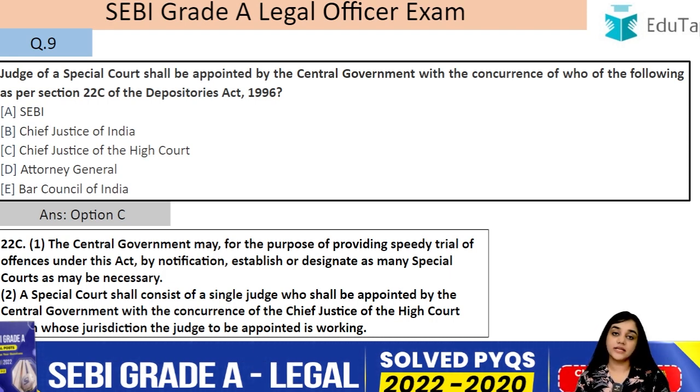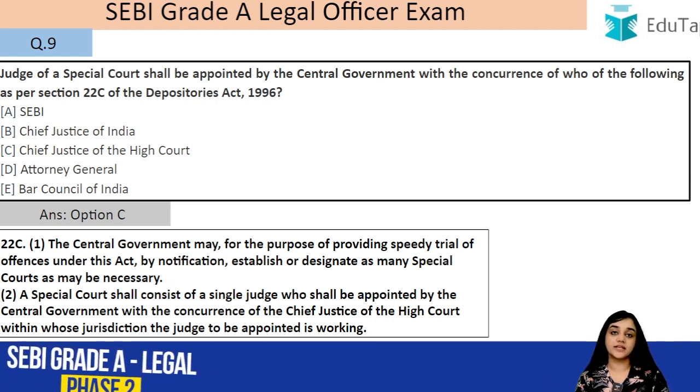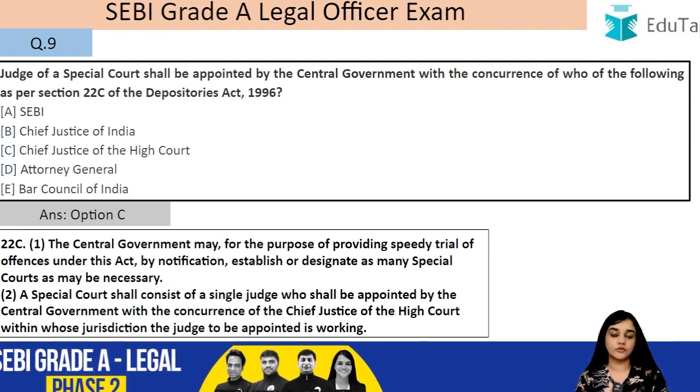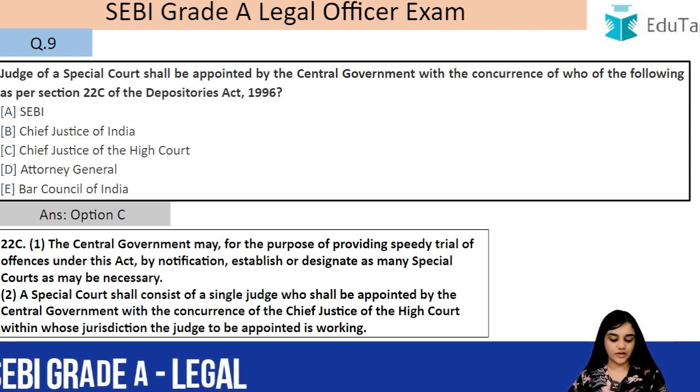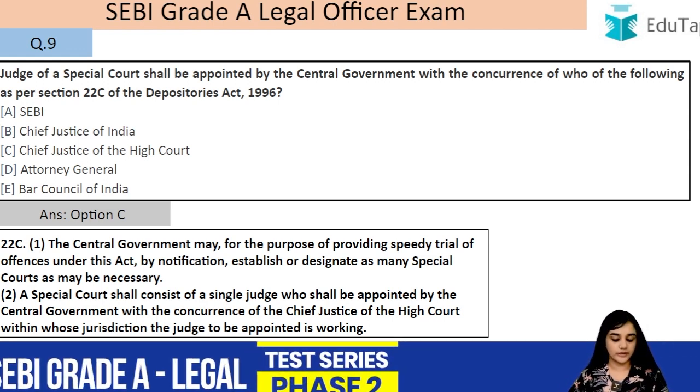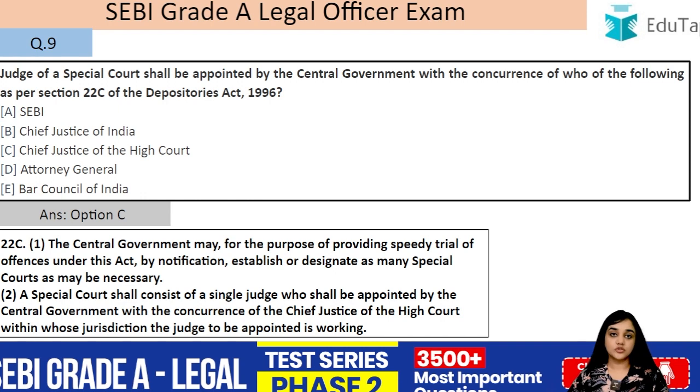So, either they can create a new court or they can designate an existing court as a special court for this matter. A special court shall consist of a single judge, who shall be appointed by the central government, and who appoints him? It is going to be the central government, but with the concurrence of the Chief Justice of the High Court within whose jurisdiction the judge to be appointed is working.